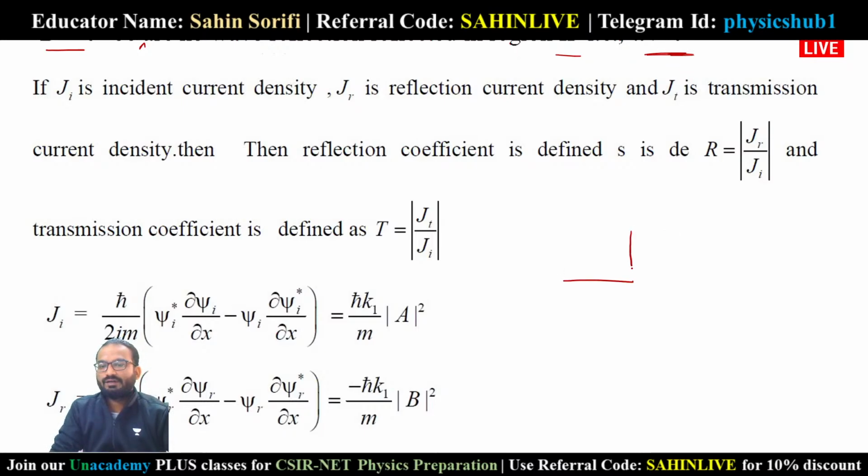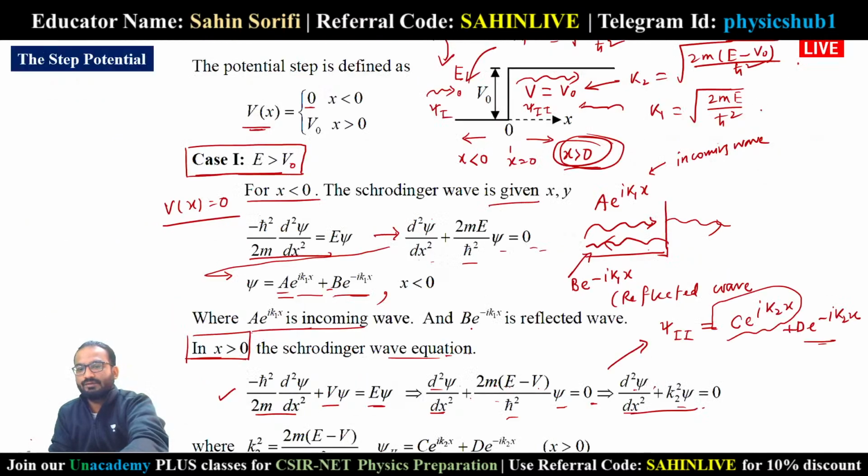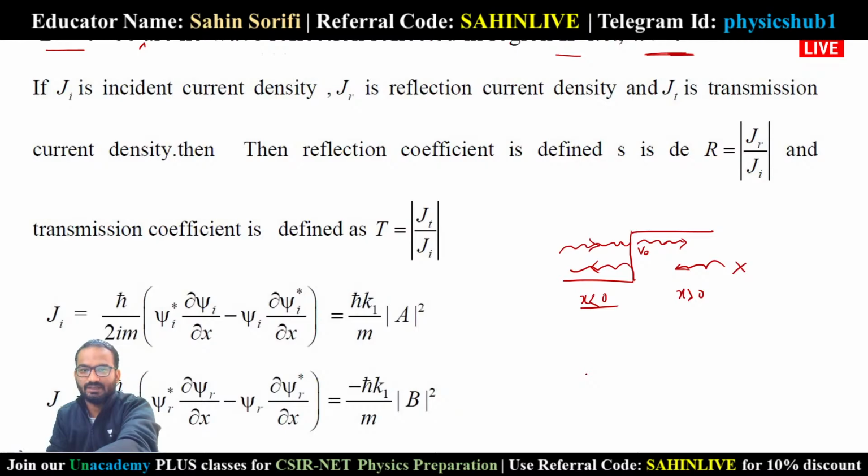So it is quite evident, if some wave is coming, it will hit this potential barrier, potential step, then some reflected wave will be generated. But if we are coming to this region x greater than 0, here you see the wave will only go forward in this direction. There is no possibility that it will come back. So this thing is not possible here. So D equals 0. Now we have got the wave functions in different regions, region 1 and region 2.